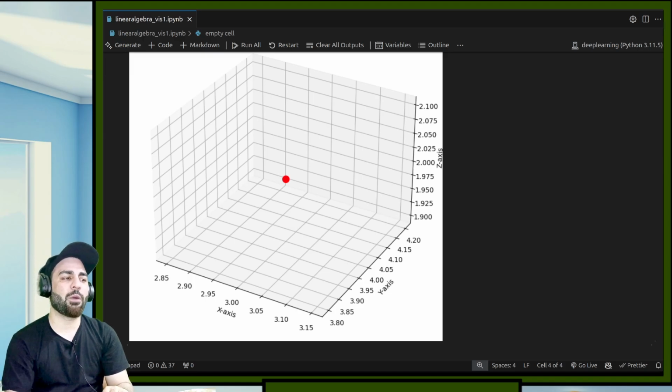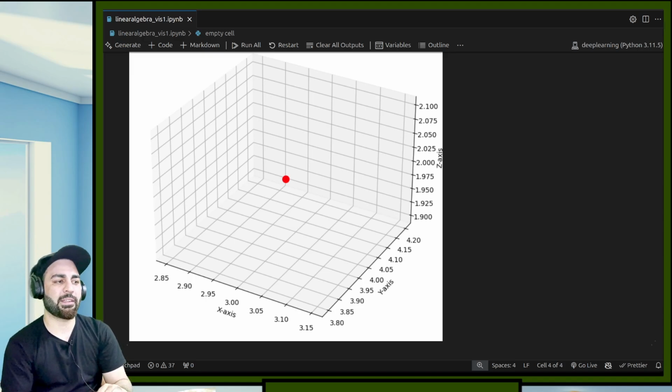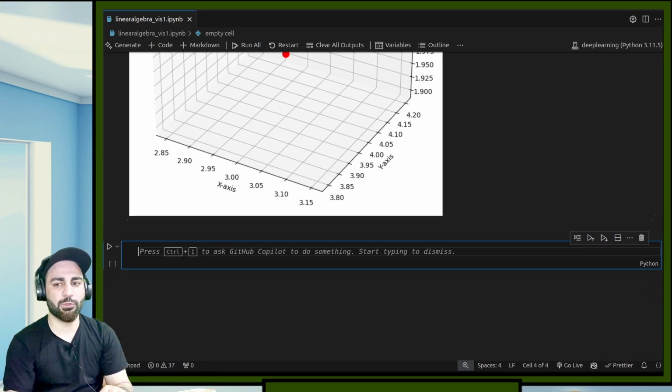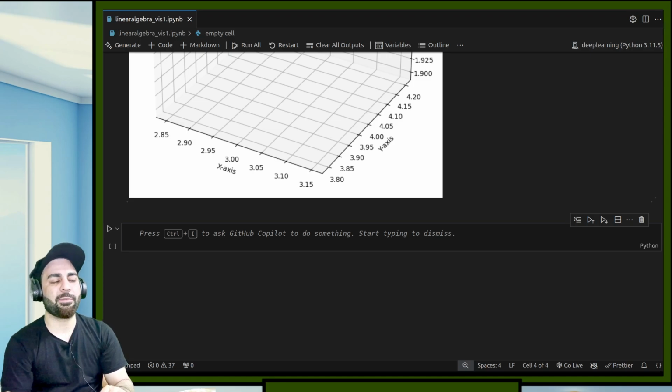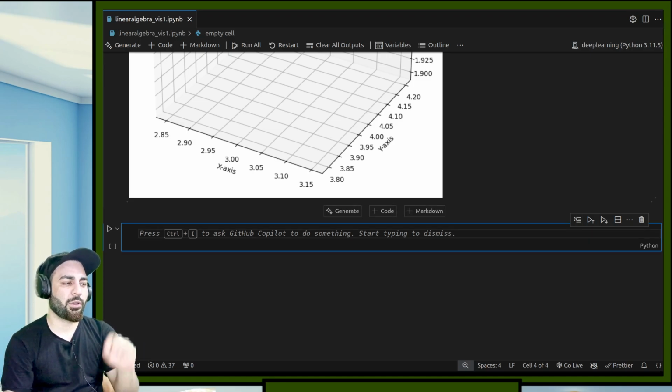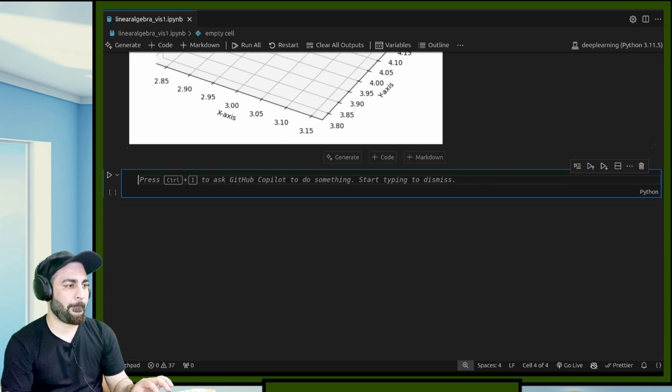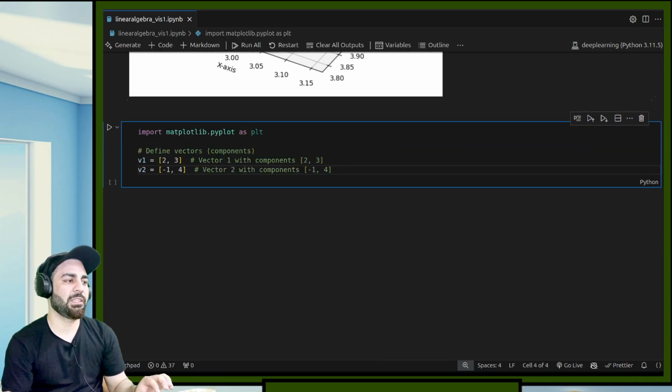Okay, now how to create vectors? We've also seen vectors in there. So now if you want to connect the lines from the origin, how to do that? To do that, there is a method called quiver. Okay, so I'll do that. Let's suppose we have 2 vectors now. So these are the vectors. So we have v1 vector and v2 vector.